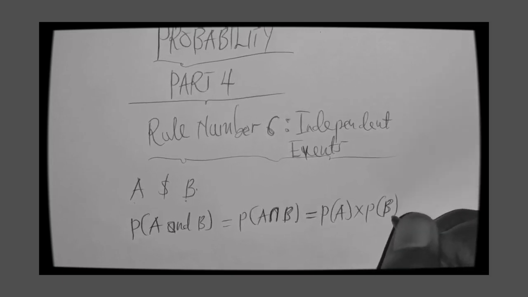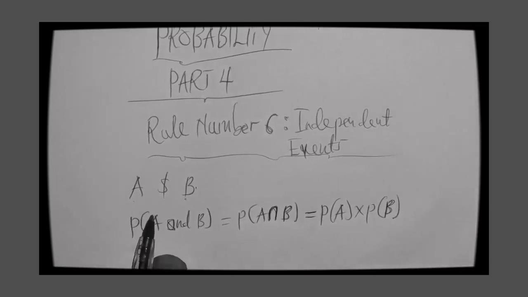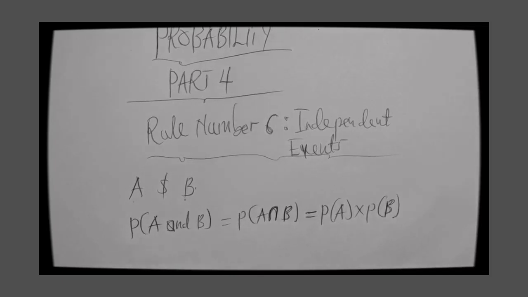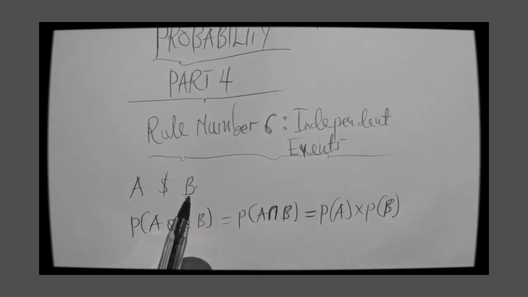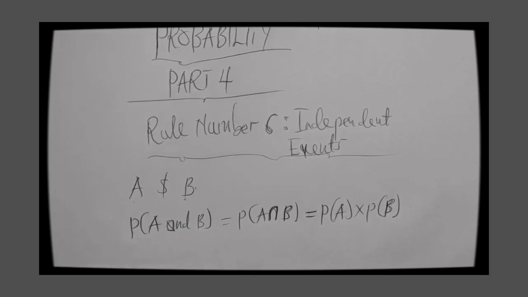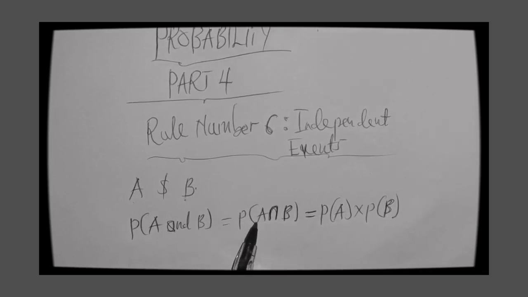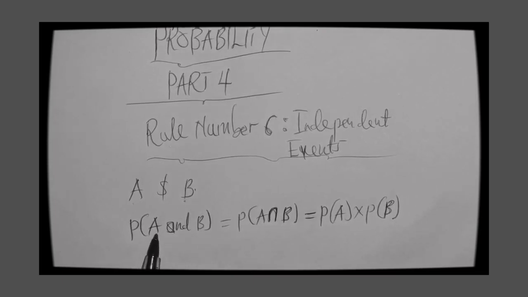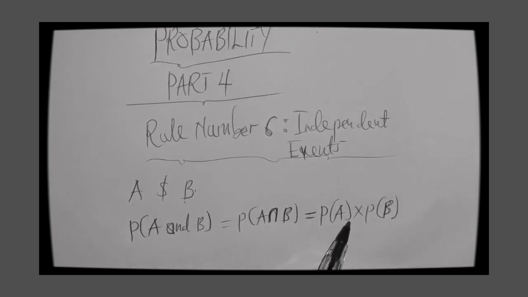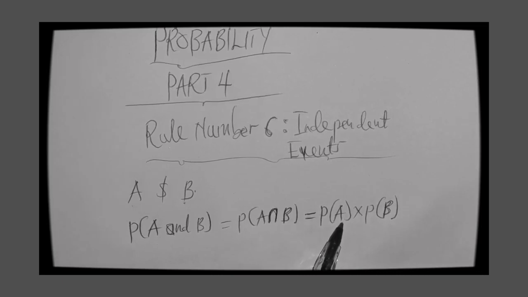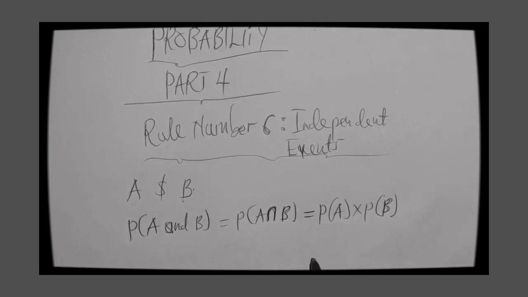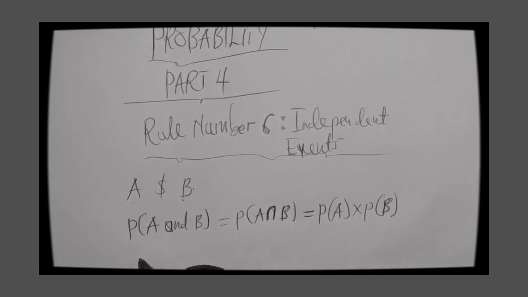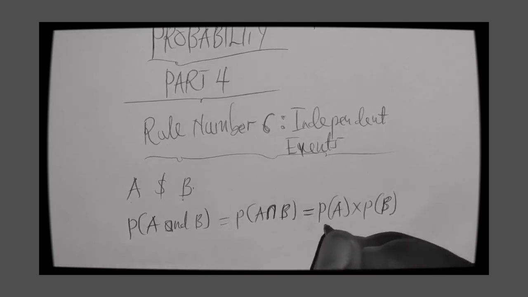Since the occurrence or non-occurrence of A has no influence on B, and likewise the occurrence or non-occurrence of B has no influence on A, it is certain that both events can happen at the same time. And when they are happening at the same time, that's where you have A intersection B, or the probability of A and B, and that will result in the probability of A multiplied by the probability of B. So this is what we call the multiplication law of independent events.